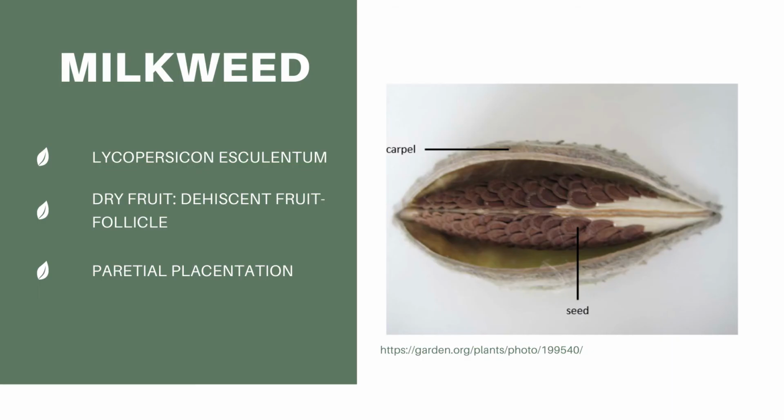Another type of the dehiscent fruit is the follicle. It is derived from a single carpel and splits along one seam in the ovary. One example is the milkweed, also called Lycopersicum esculentum. It is a dry fruit with a parietal placentation.